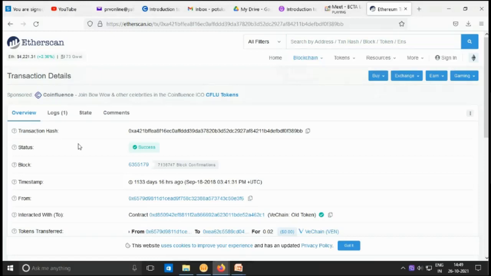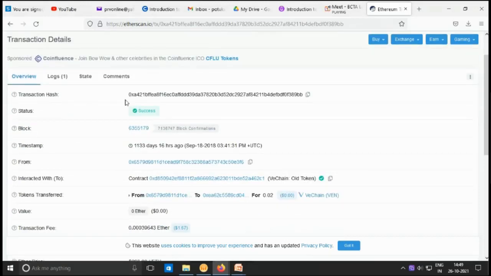So here this also consists of the transaction hash. This is the transaction hash, and the status, whether this transaction has been executed or not. The block, what is the block number, and the timestamp. So when this particular transaction was initiated, from whom, who is the one who initiated this transaction, and which contract it interacted with. So this is the contract address.